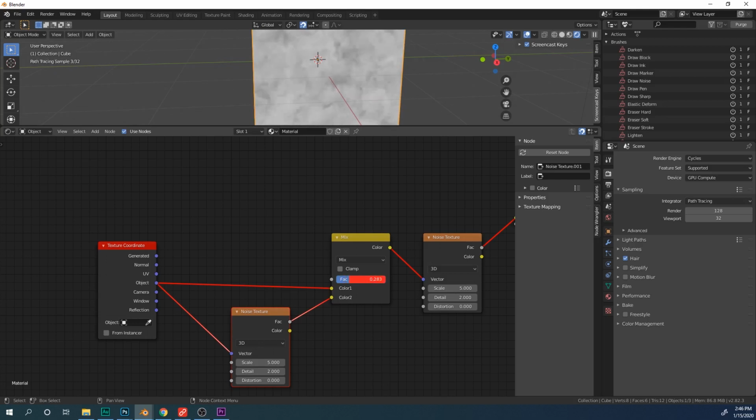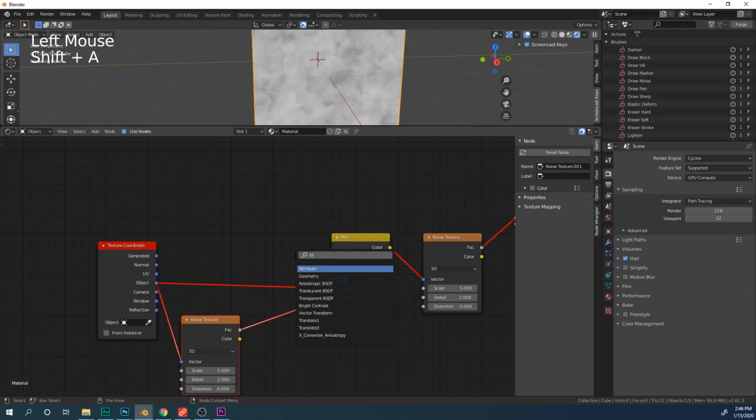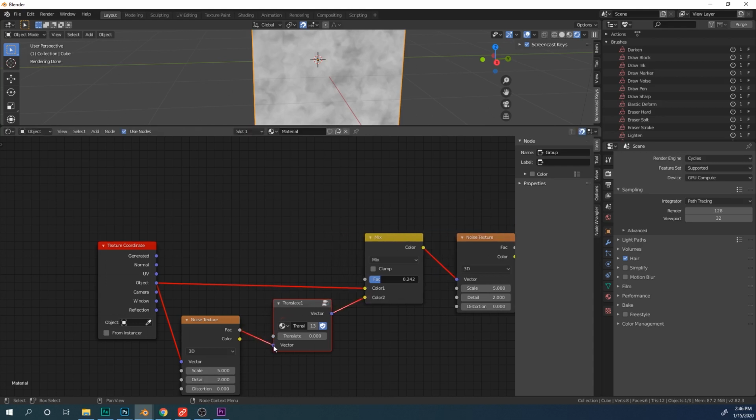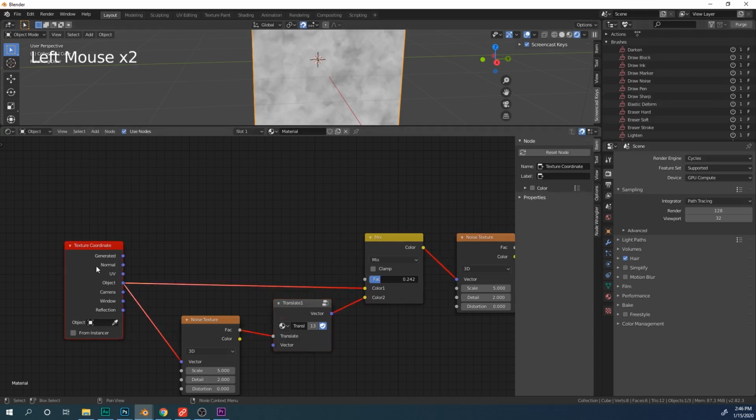It's a bit finicky. So to compensate for that, we will add a translate node right here to limit it just to the translation instead of the rotation and the scaling. I made this in a previous video, which you can see up above. Right, let's use this and the translation here, and use the object coordinate for the vector right here. Now, it keeps the proper scaling and the rotation.